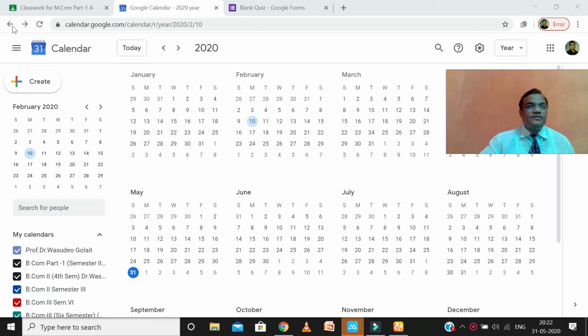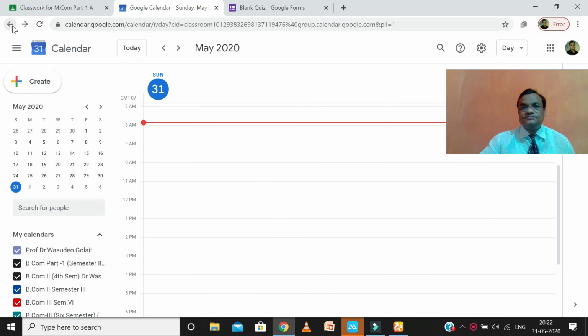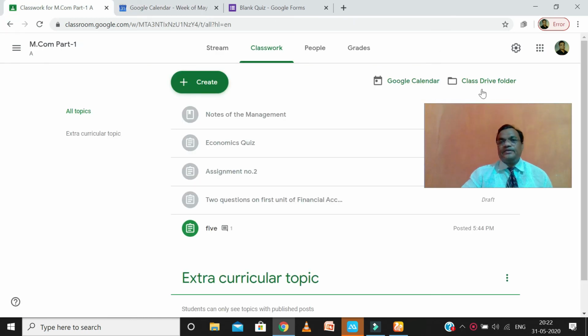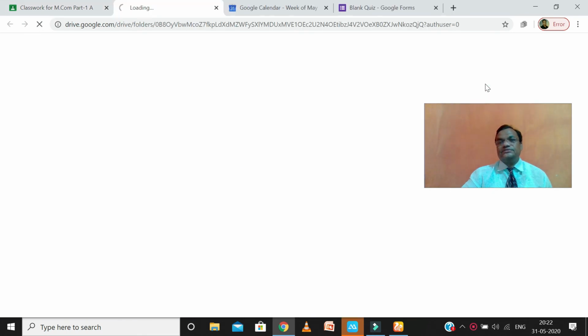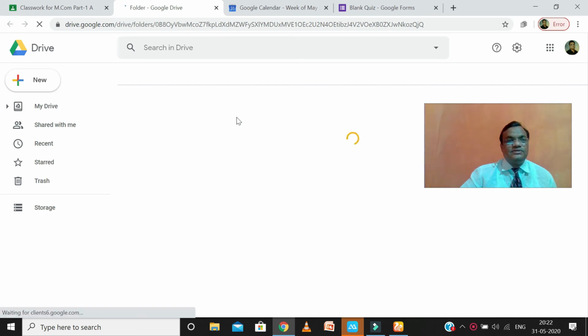Okay, now I come back to our home page. Now there is a class drive folder. So this is the particular folder of this class, and all given and received files we can see in these folders.